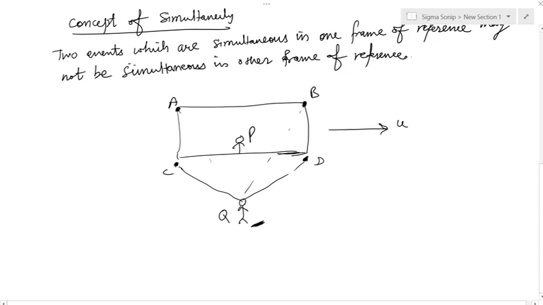So Q will take these two events to be simultaneous. Same is the case with A and B. So we can say that for Q, A and B are simultaneous.